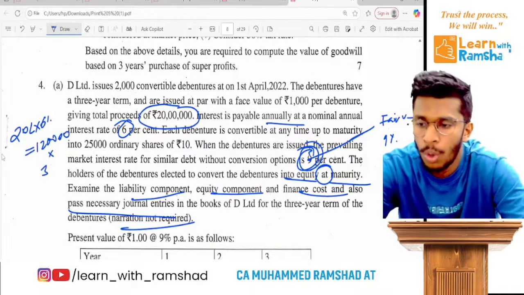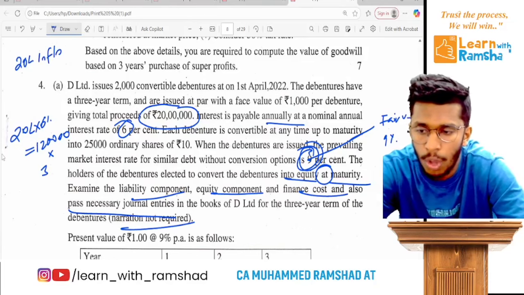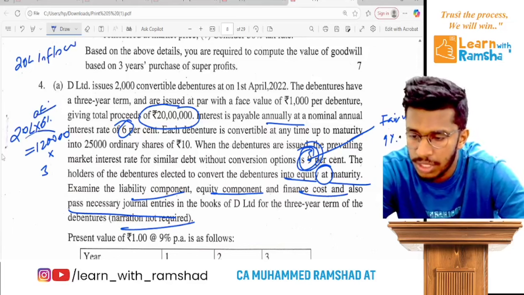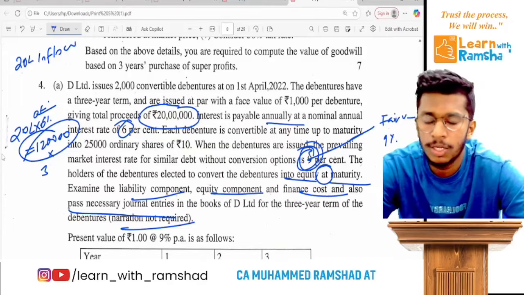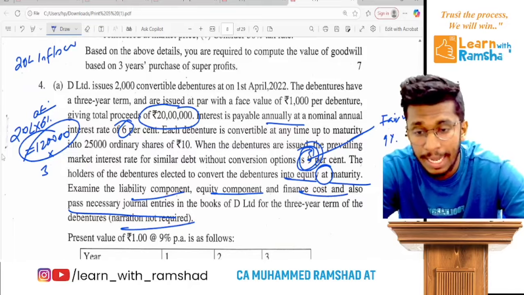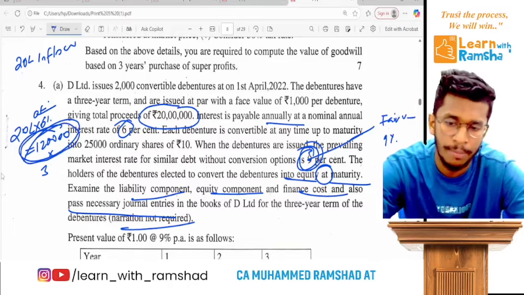Currently we get a 20 lakh inflow now. Outflows in future will be 1,20,000 for 3 years, and in the third year 20 lakh will be repaid. So remember, there's a 3 years amount.